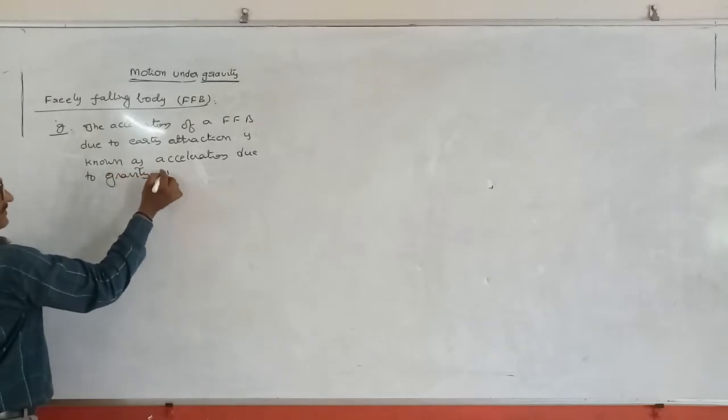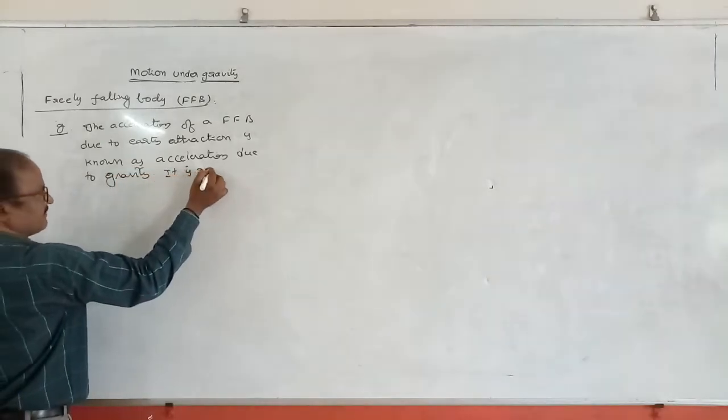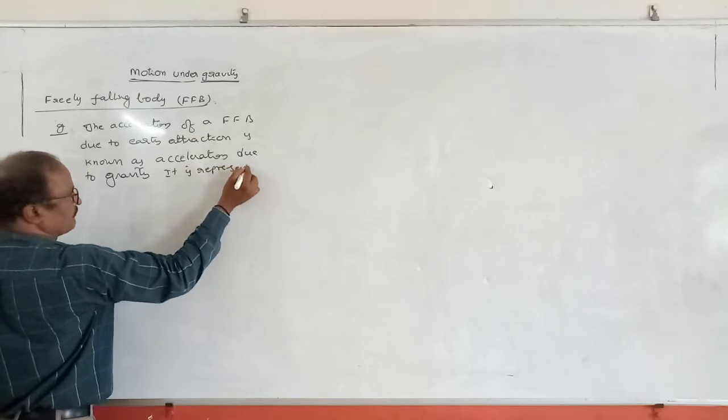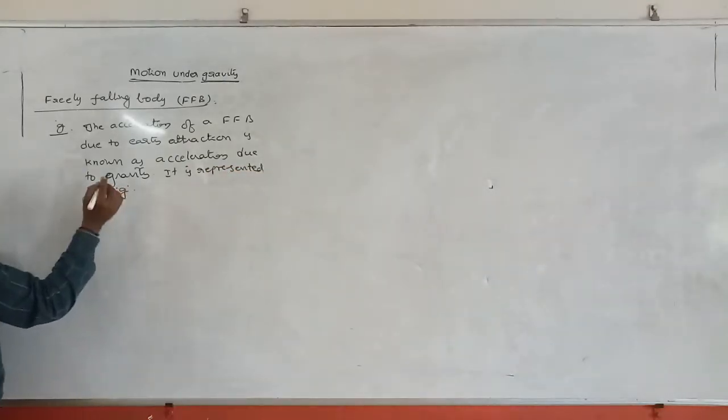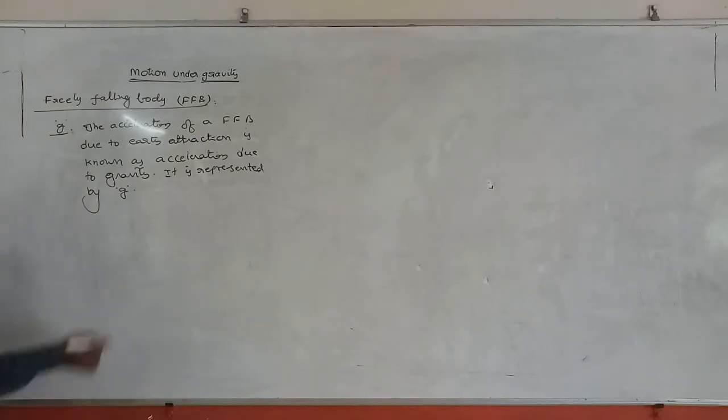Acceleration due to gravity is represented by small g. So this is the concept.